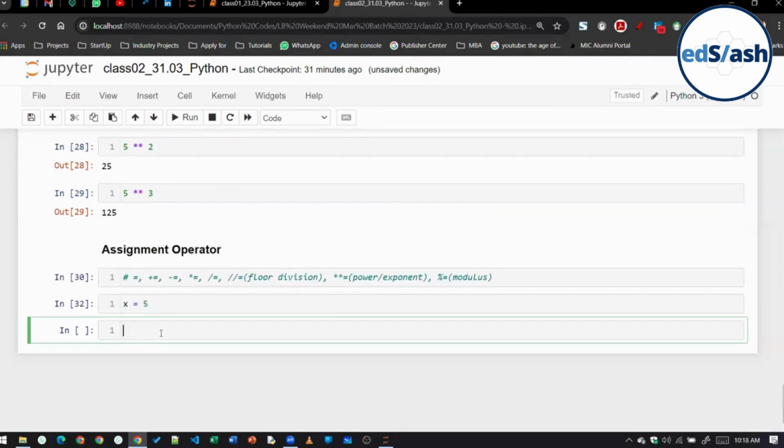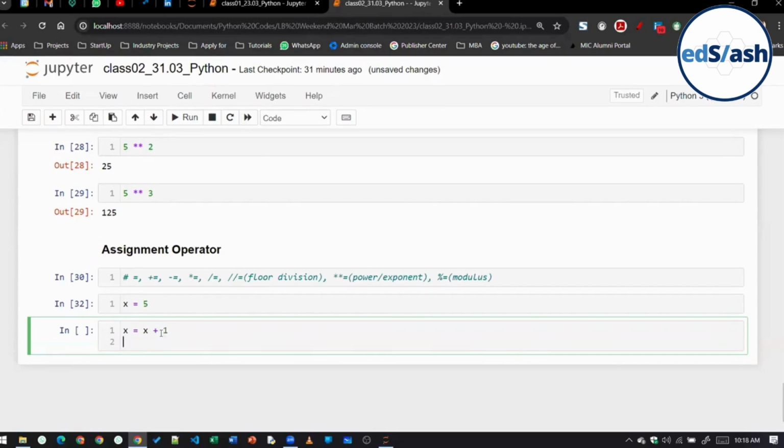Okay, now let's continue. x equal to 5. We have created this variable and assigned the value 5 to x. Now suppose in my code I write x is equal to x plus 1, and then I write x. What do you think will be the output here, class? 6, right?